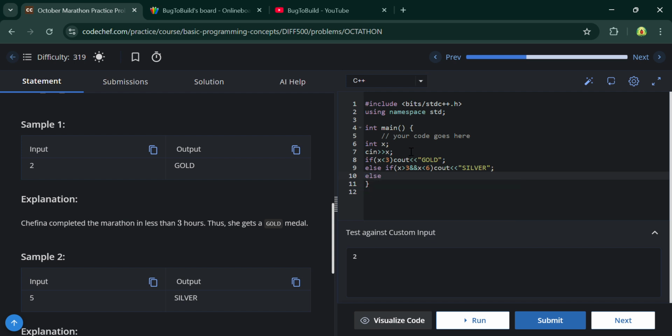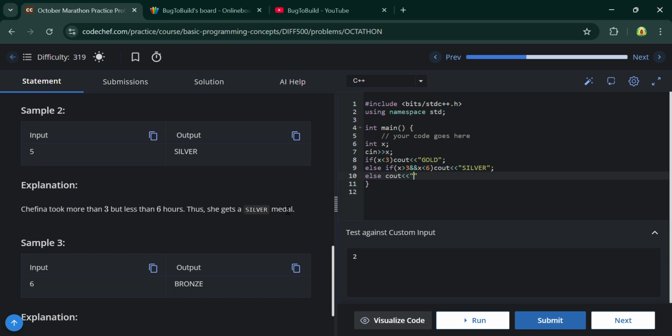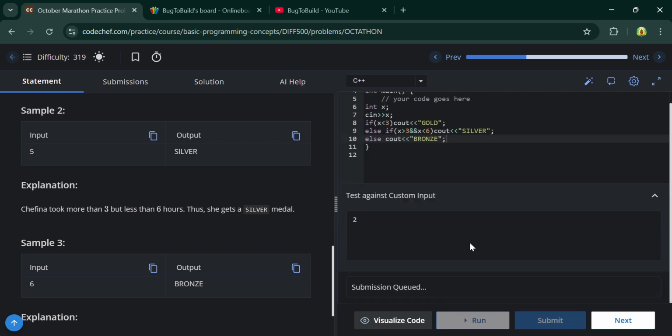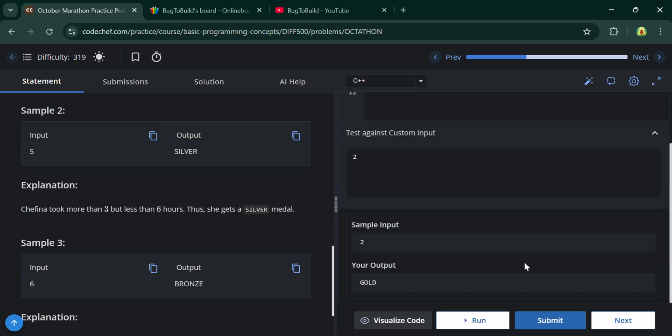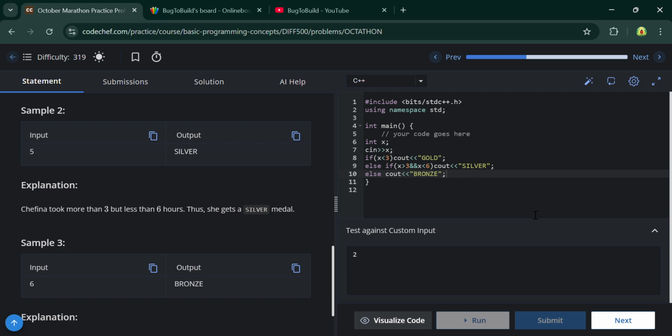Else you have to do cout bronze. Okay, so let's run this code. Let's submit this.